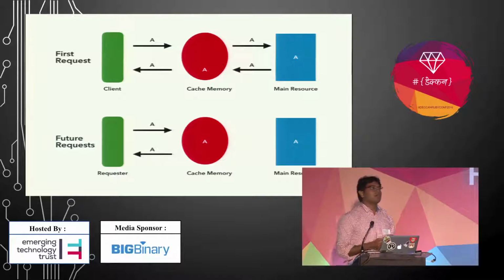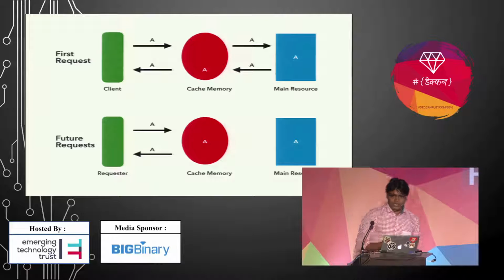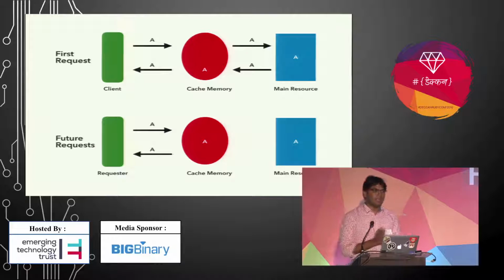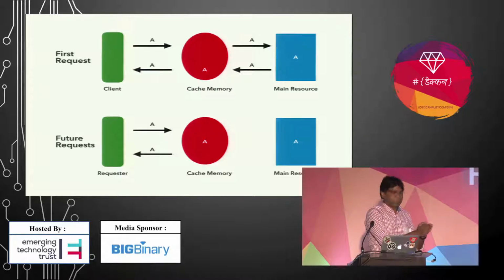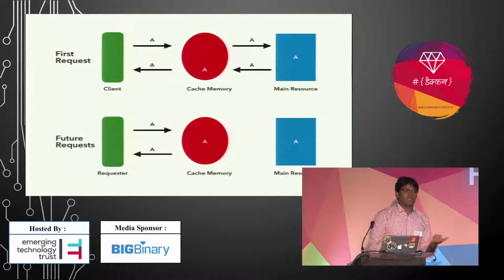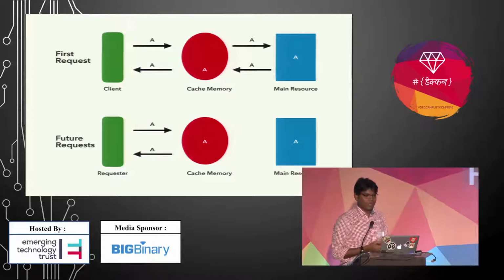That is why reading from cache memory is really fast: you don't need to recompute your result or fetch from some kind of API. And most of the time, caches sit near the requester, that is, the client. So the network length is minimal, and that is also why your request and response become very fast.